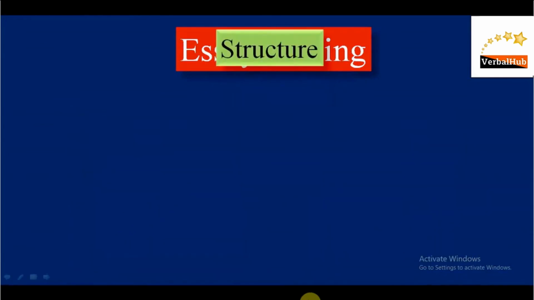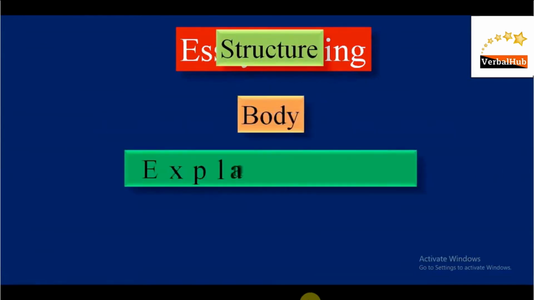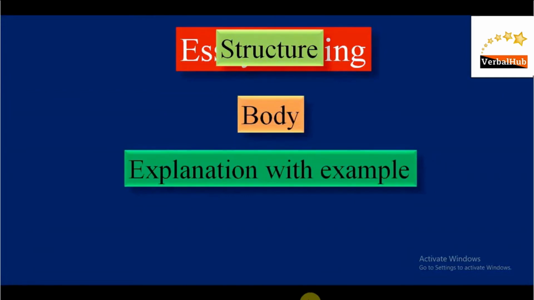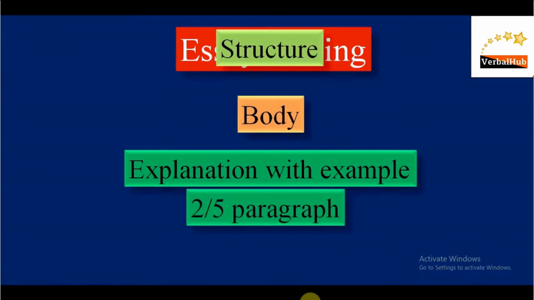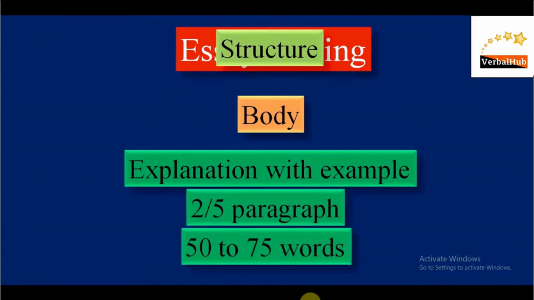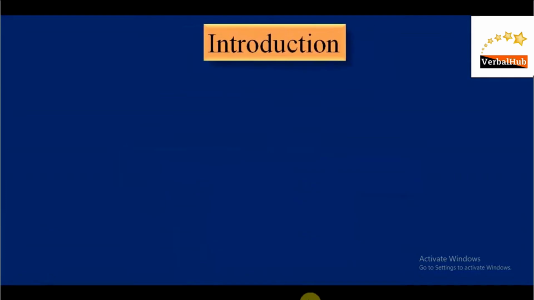Now body plays an important role, remember. So body means what? Explanation with example. Whatever we have written in the introduction, we have to justify with examples, that is called body. So body can have 2 to 5 paragraphs and it should have 50 to 75 words in each paragraph. Alright, now let us understand with examples.